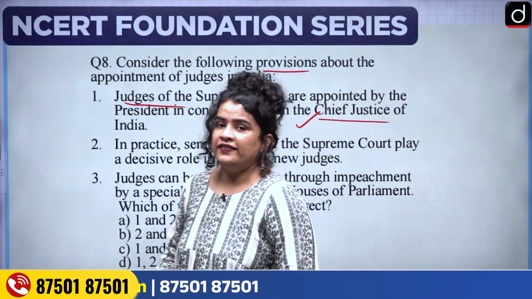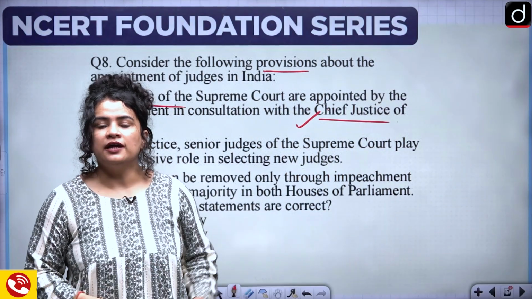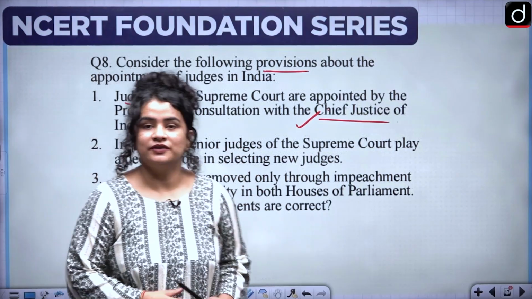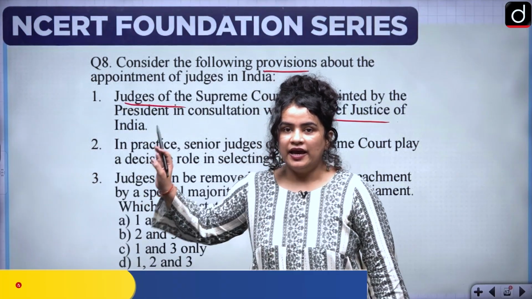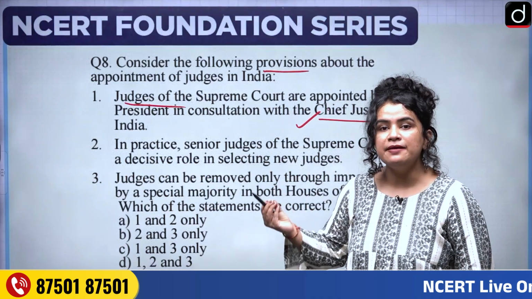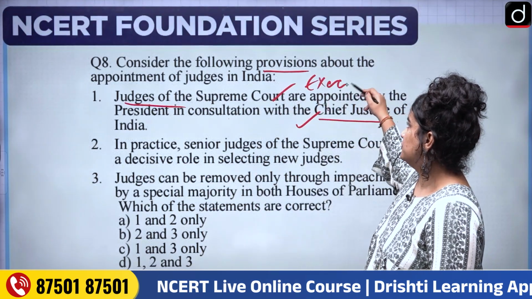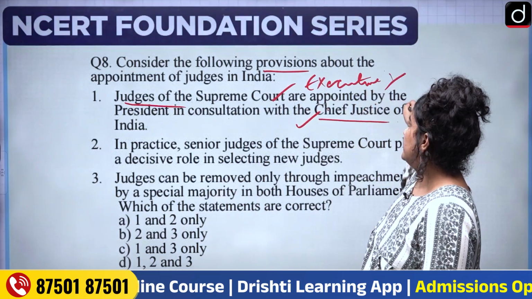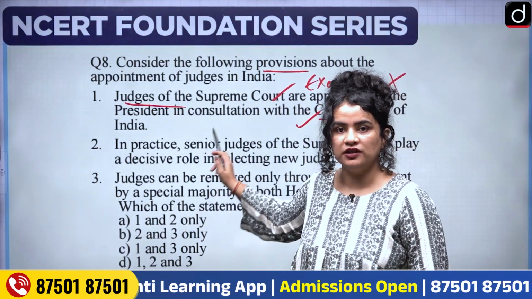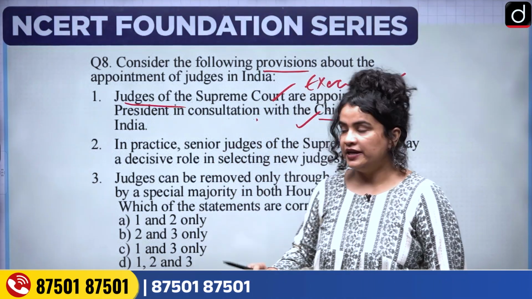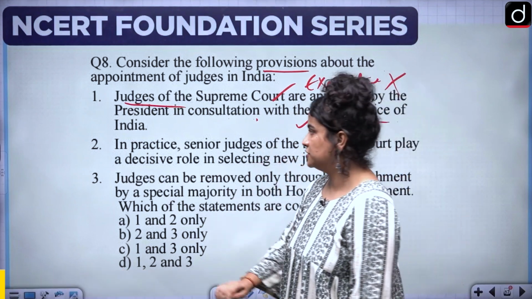You ought to know that judges of the Supreme Court are appointed by the President in consultation with the Chief Justice of India. As you can see, there is minimal interference of the executive. Minimal interference, because the Chief Justice's consultation is still required and actually holds a lot of weightage.